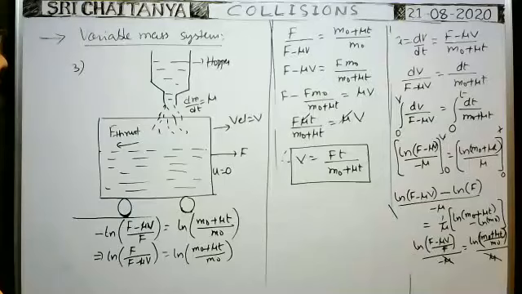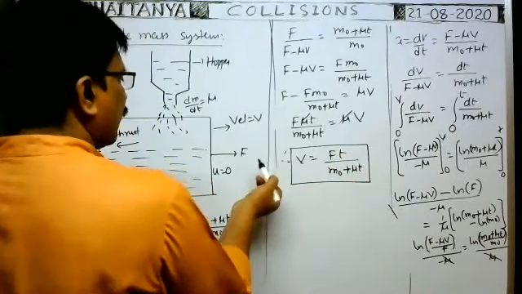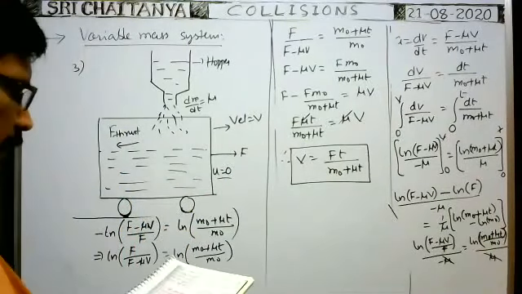At t equal to 0, you put 0, and 0 by something is 0. That's why velocity is 0. We consider velocity 0 only. Right, this is the formula for velocity.